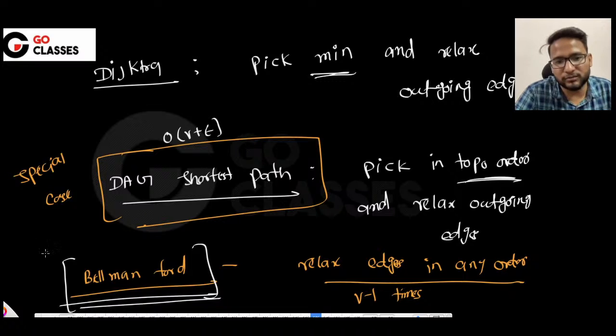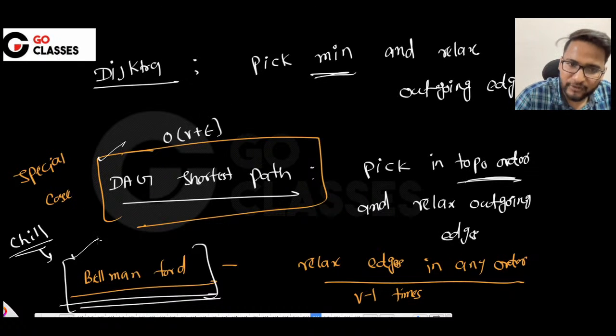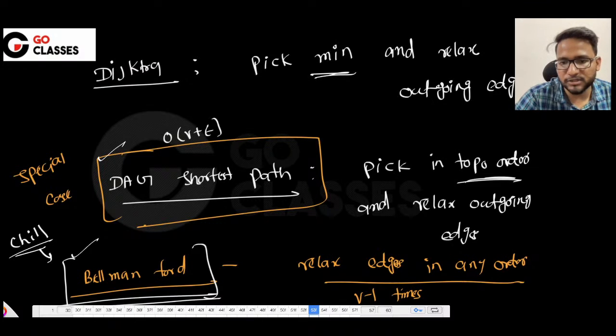It is a very chill algorithm. It says to relax edges in any order, but do it B-1 times. And then it makes sure that if you do it B-1 times, you will get the shortest path for sure, right? So these two algorithms work for negative edges, but Dijkstra doesn't work for negative edges. DAG and Bellman-Ford can work for negative edges, because there is no assumption that we have made for negative edges in these two cases.